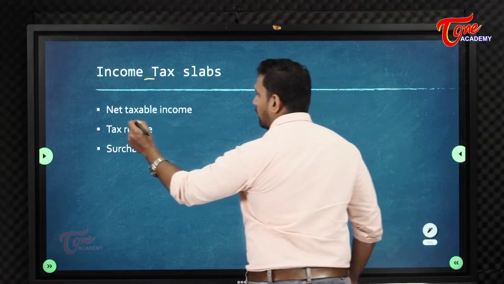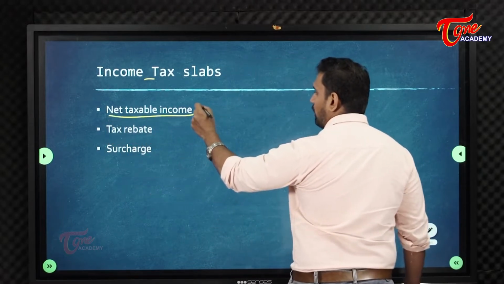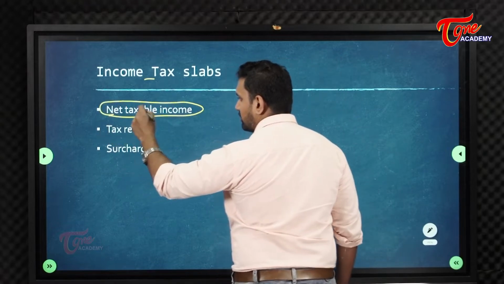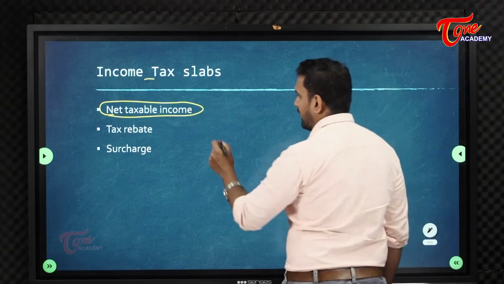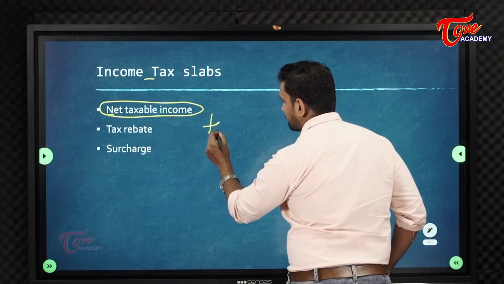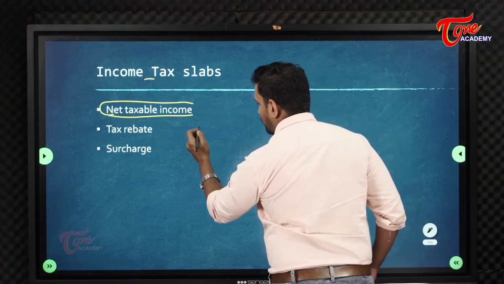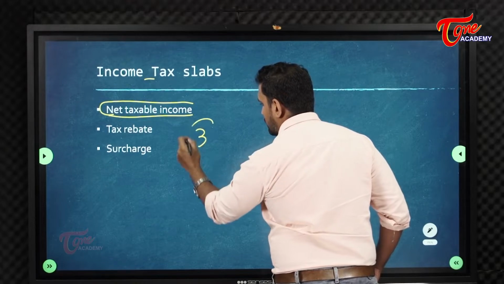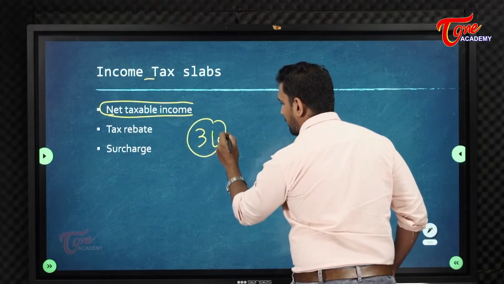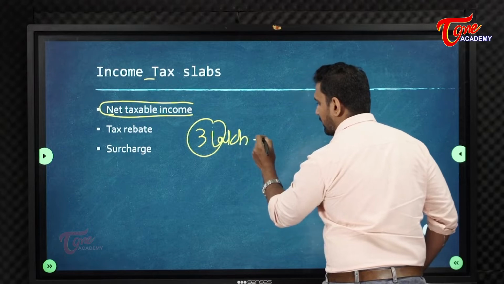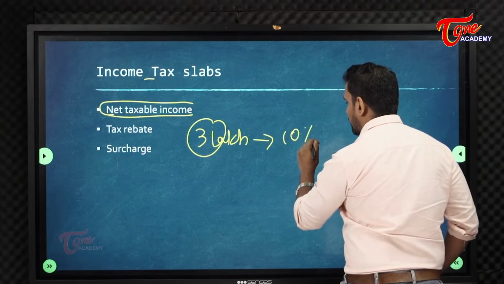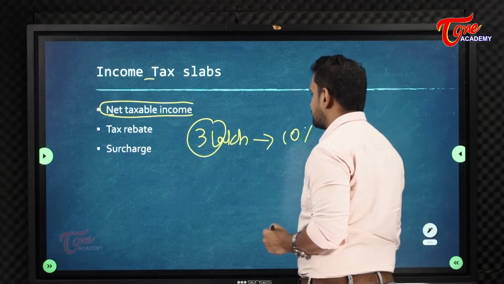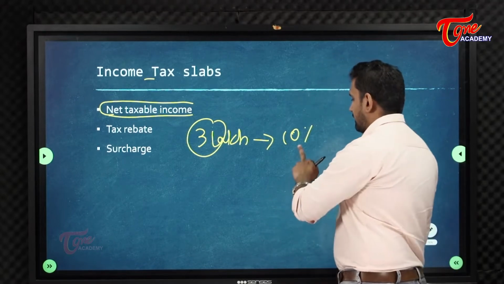Now, what is the meaning of net taxable income? Because these words are there in this budget. Suppose anyone who earns more than 3 lakh rupees, the government will tax 10%. That is the norm.